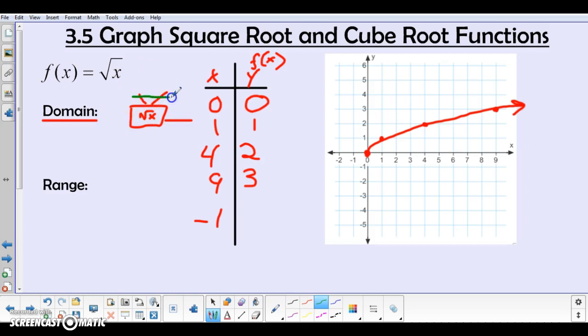If I were to plug in any kind of a negative number, it would break my machine. So I have to filter them out and say, you know what, the only numbers that I can plug in here are x values that are greater than or equal to 0. Those are the things that I can safely plug into this function and get an output. So when I write my domain, I write it as an inequality often. So we would say x is greater than or equal to 0.